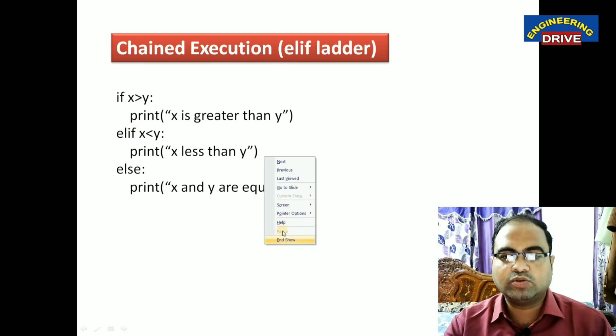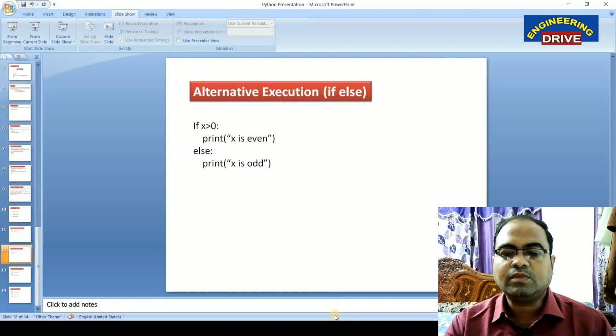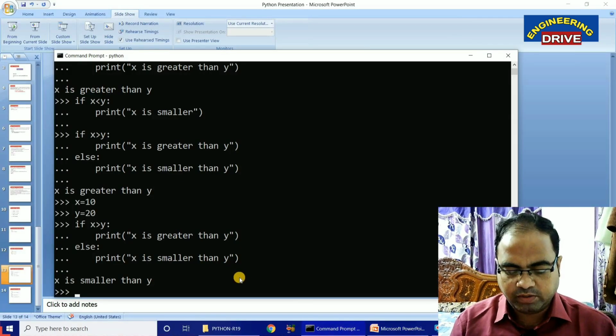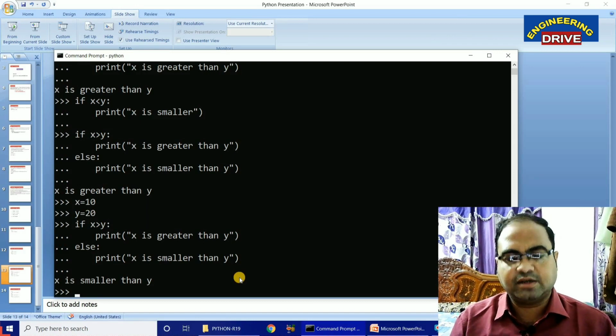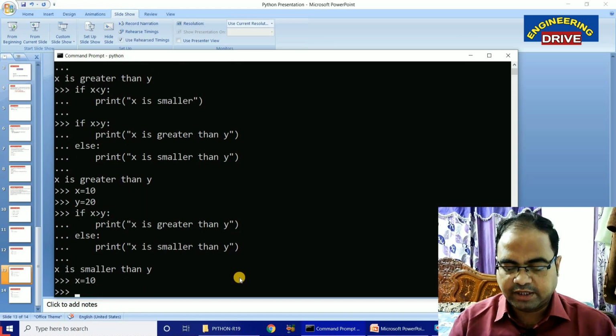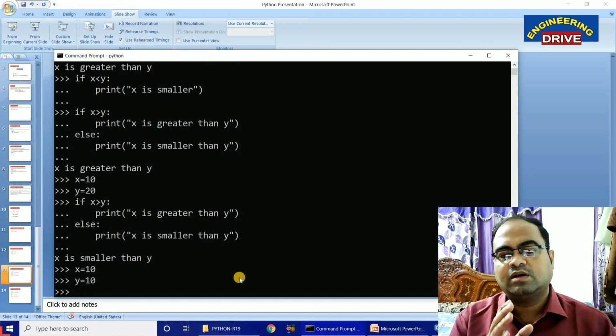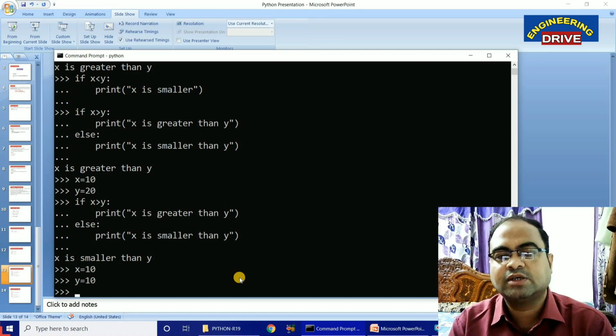Let me show you this one also with one example program so that you can understand it. So let us take the value of x as 10, the value of y also I am taking as 10. Now let us make use of this elif ladder, that is the chained execution concept. Now how can our Python's if statement handle multiple conditions?